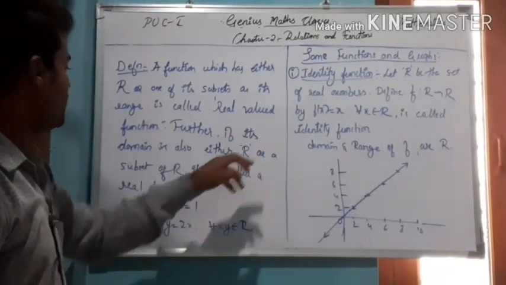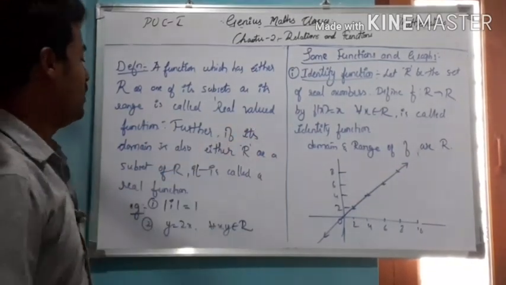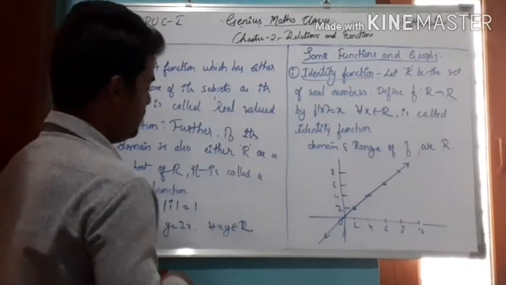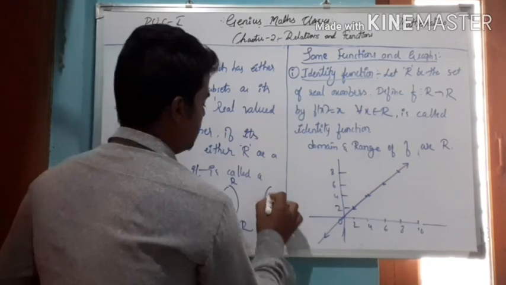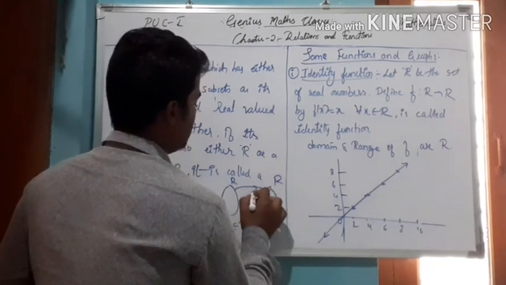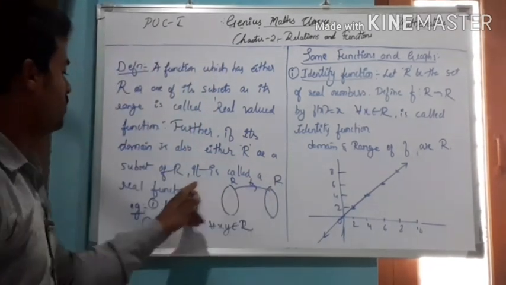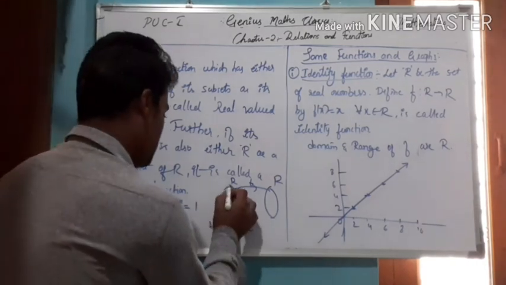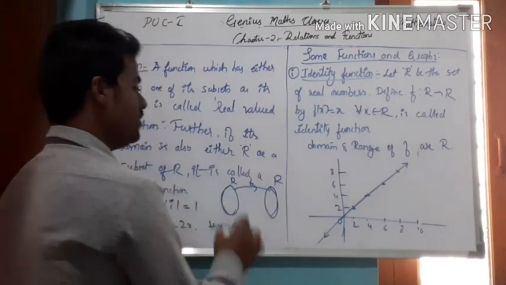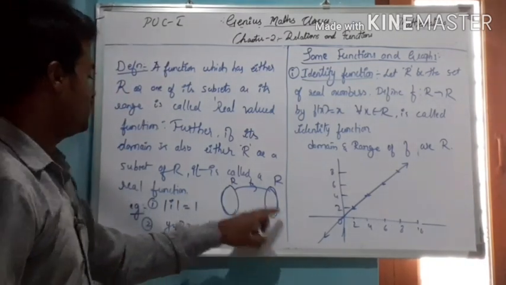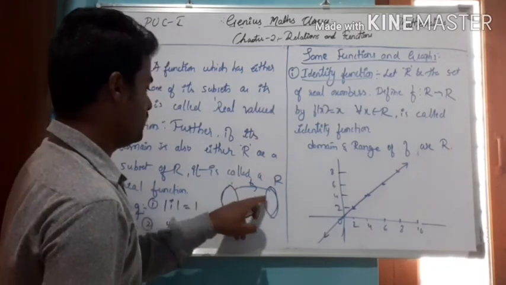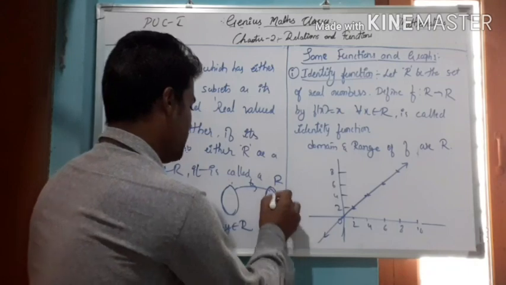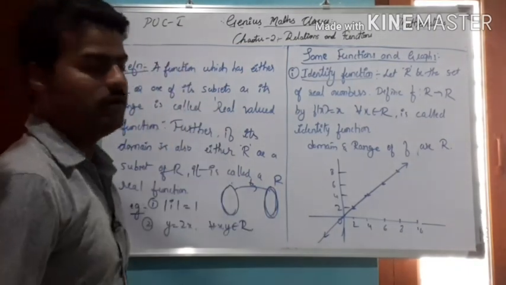Then further, if its domain also is R, so here this R and this R, this is a mapping from R to R, then it is called a real function. The domain is also R and the range is also R, then it is called a real function. If only the range is R, then it is called a real valued function.